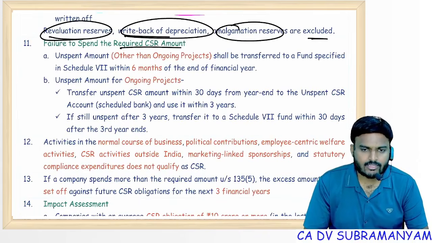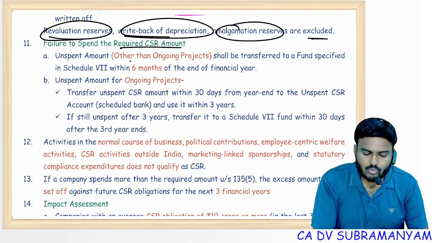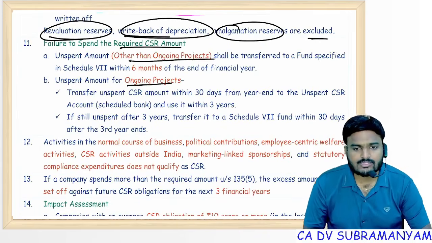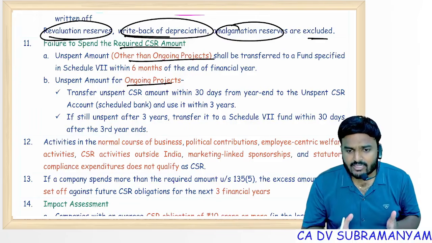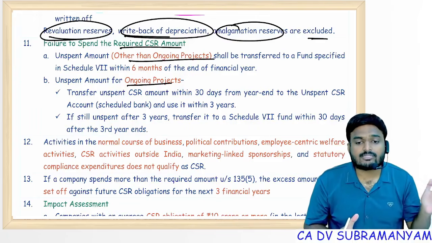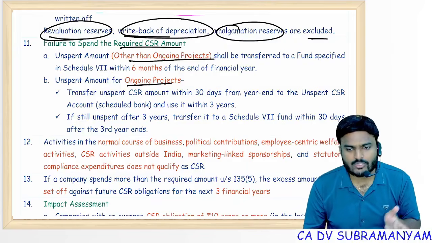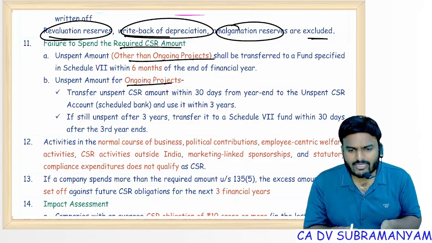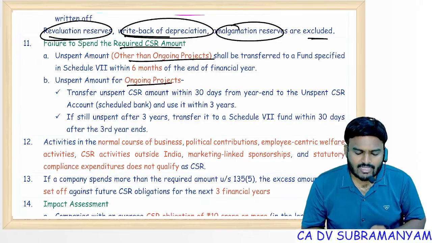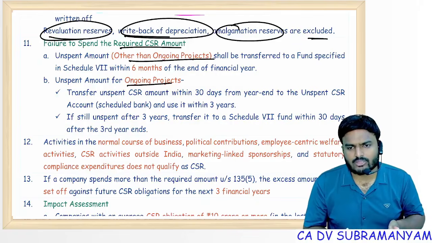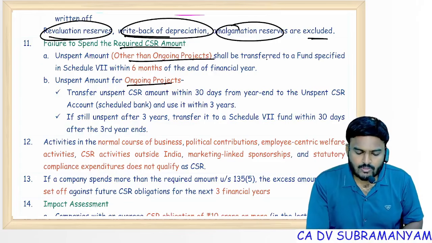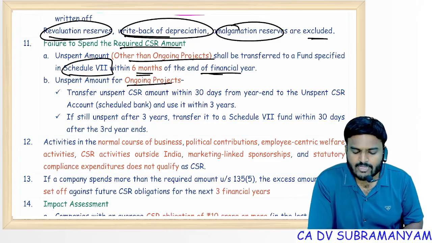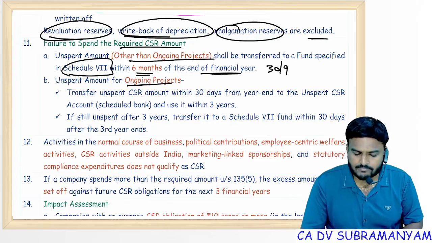Failure to spend required CSR amount. What is the treatment? Projects are of 2 types. Ongoing or other than ongoing. Ongoing project means project can't be finished in the current year. It can be extended to next 3 more years. Maximum 3 more years only. That means including current year, total 4. Excluding current year, next 3. Other than ongoing project means 1 year project only. So, other than ongoing project, unspent CSR amount shall be transferred to Schedule 7 fund within 6 months from the end of financial year, that is 30th September.